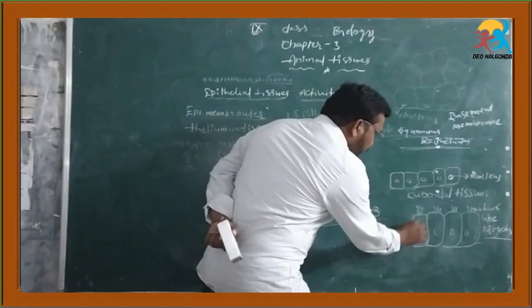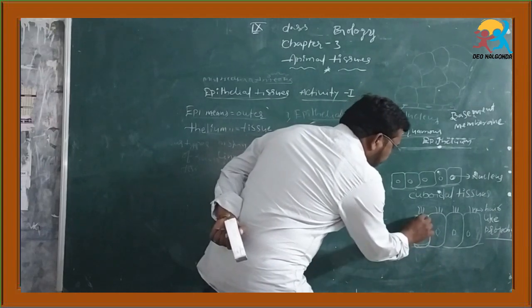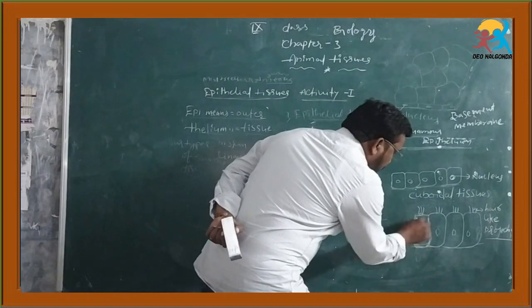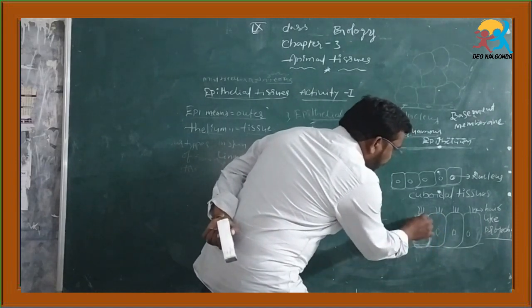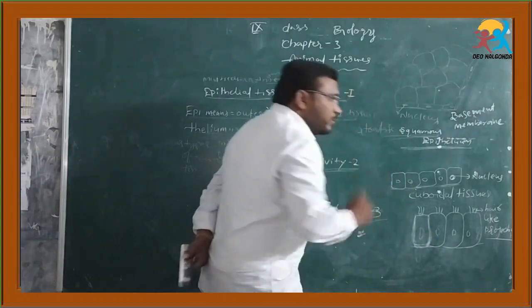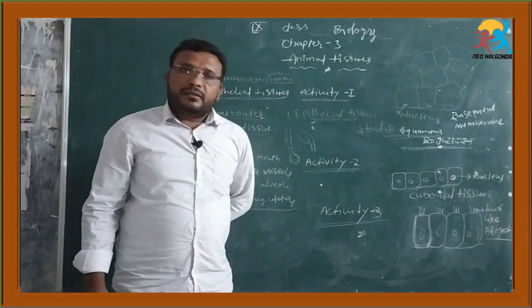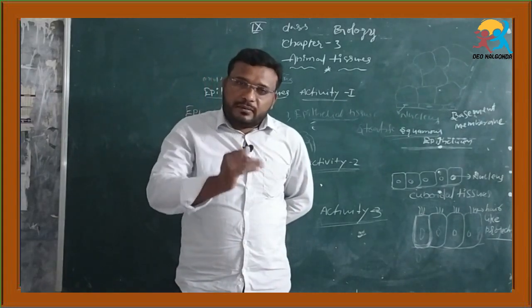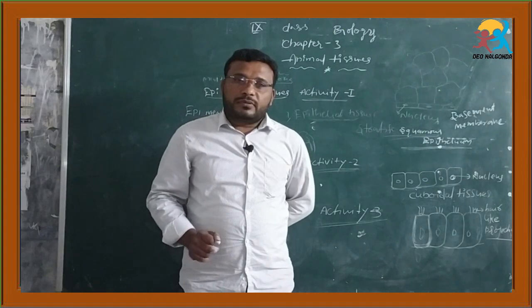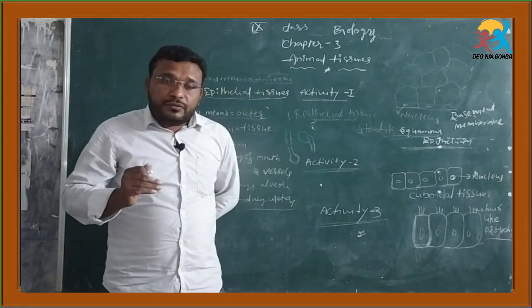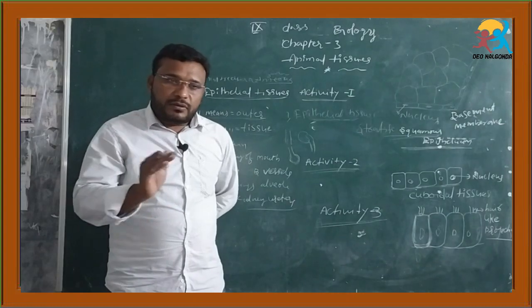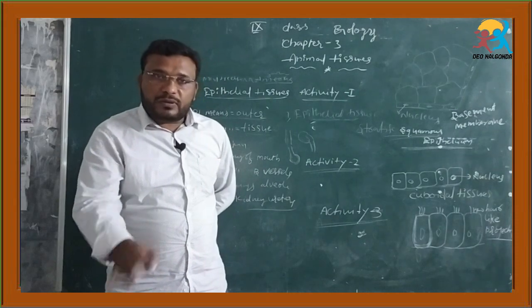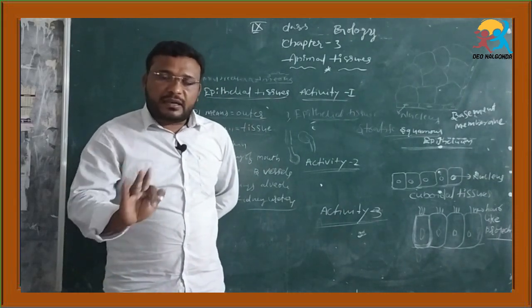Okay, dear students. Next, activity 3. Here, collect the permanent slide of columnar epithelium tissue from our laboratory slide box. Observe it under the microscope, draw the diagram of what we have observed in your notebook, and compare it with your textbook. Are there any differences?